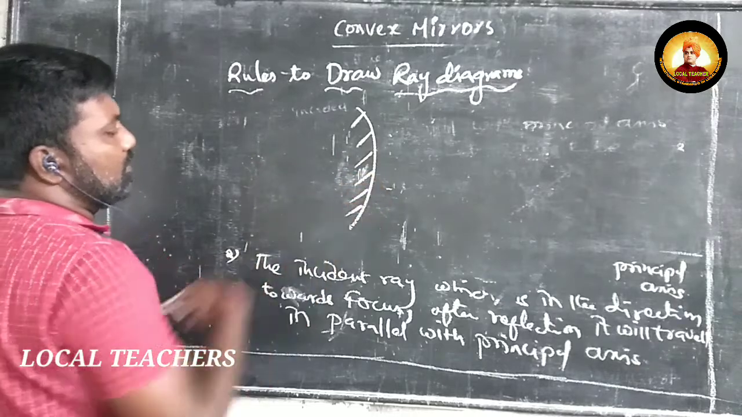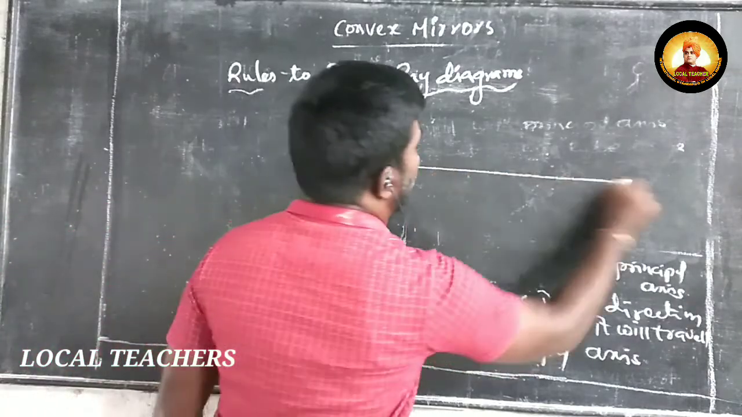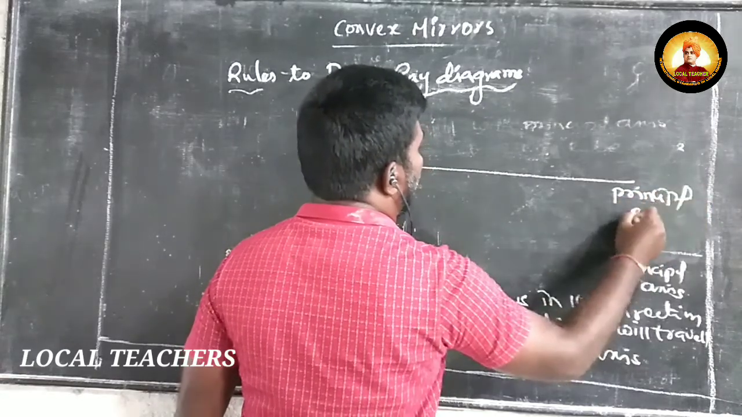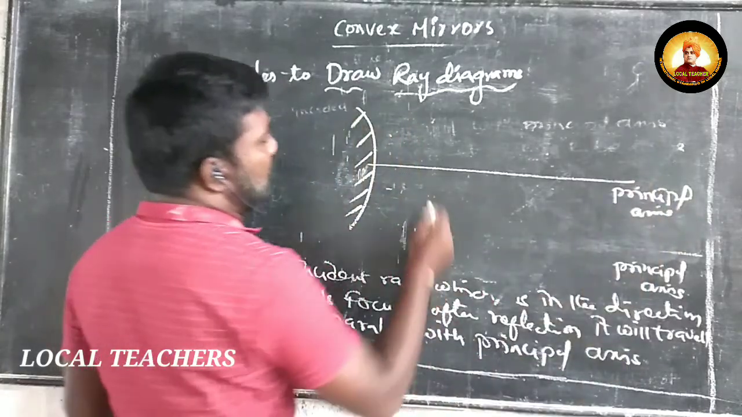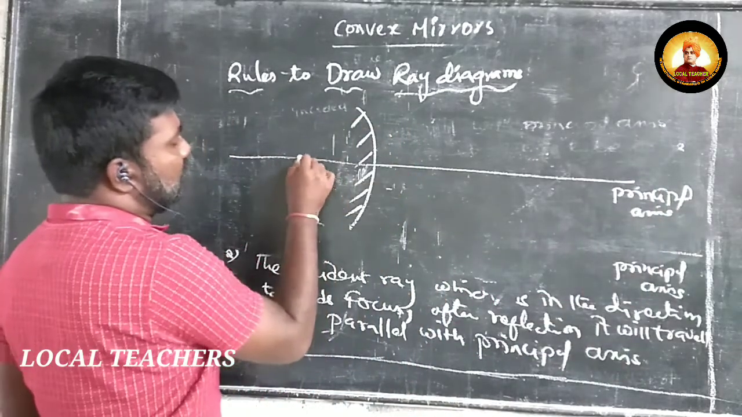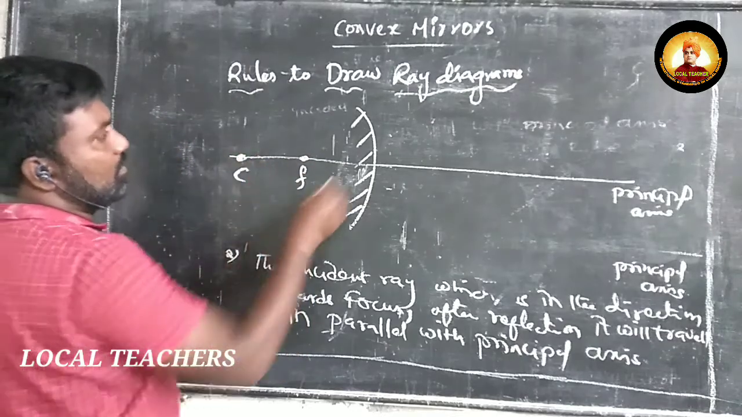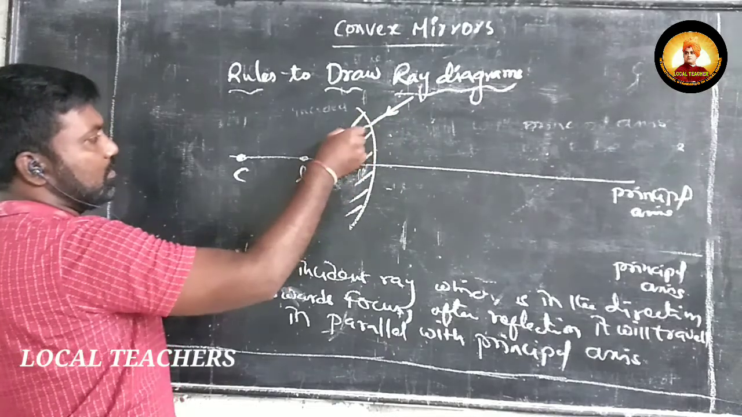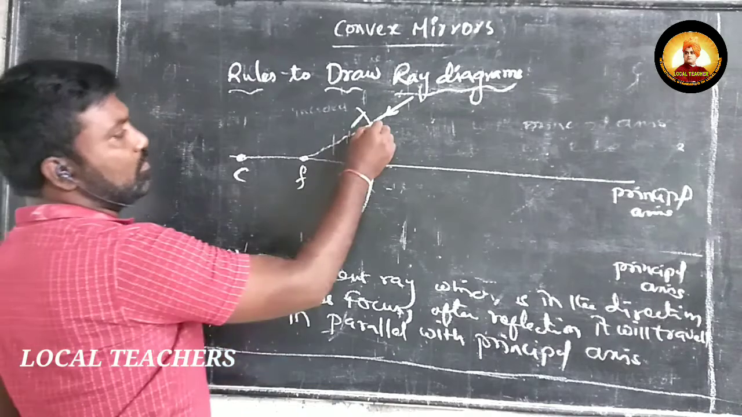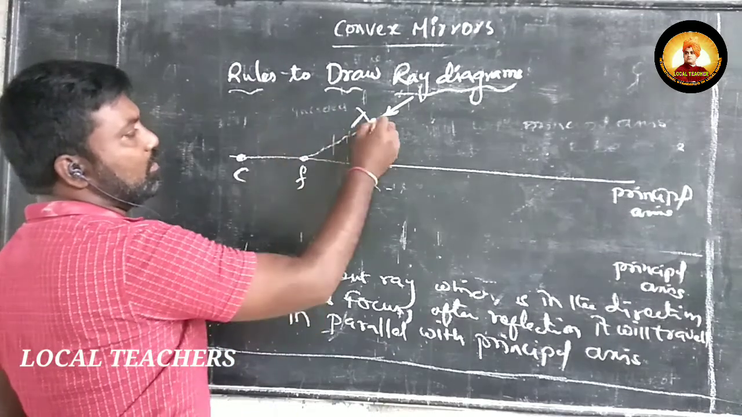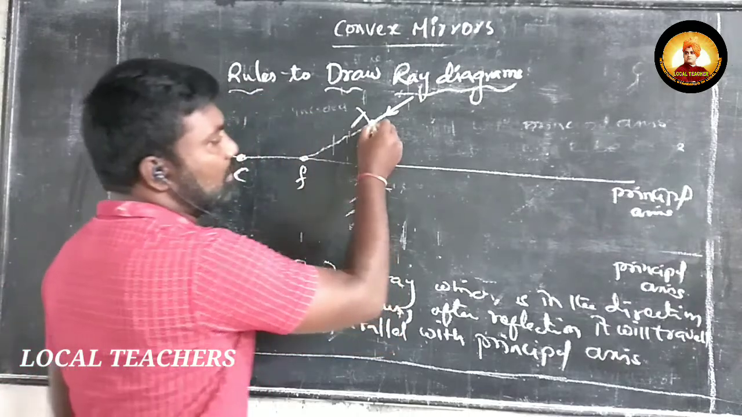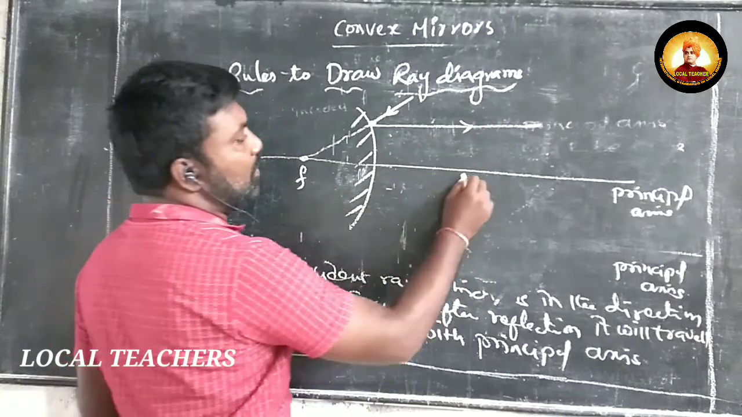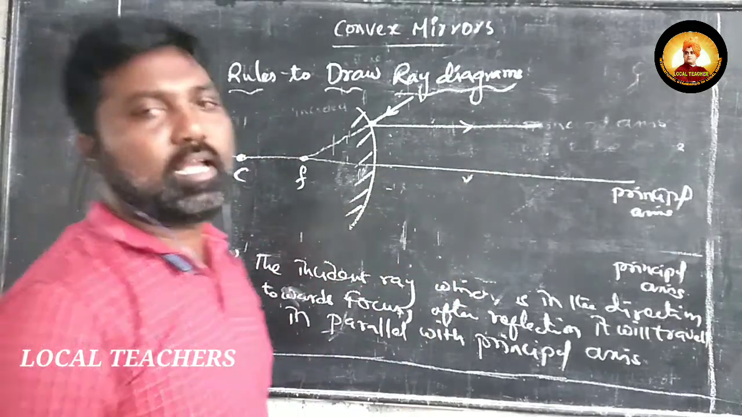Okay, so the inner side is rough and the outer is smooth. So, the principal axis. So here this is its focus and this is its center of curvature. So the ray which is in the direction towards the focus, when it is incident on the convex mirror, will travel in parallel with the principal axis.